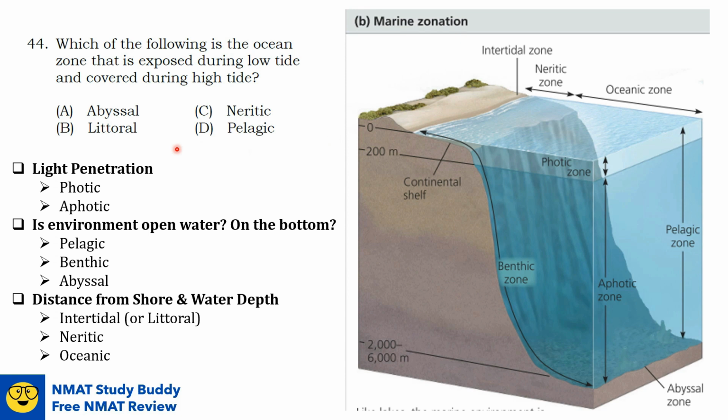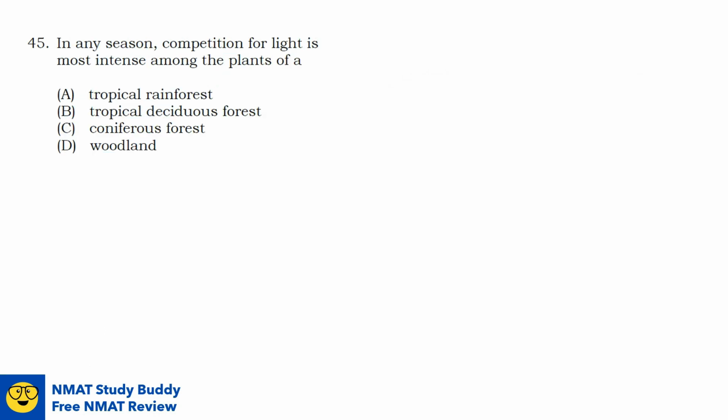Okay, so the answer here now is quite obvious. That would be the intertidal zone. The intertidal zone, again, is also known as the littoral zone. The answer here is option B. Question number 45. In any season, competition for light is most intense among the plants of blank.